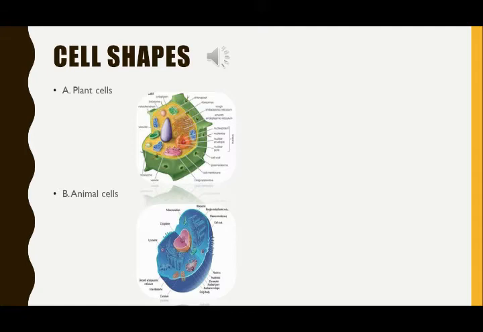So the cells present in plants and animals are of different shapes. For example, in plants, stomata are present. In stomata we have guard cells, which are bean shaped. Xylem vessels present in the vascular bundles of roots and stems are cylindrical cells. In animals, we have nerve cells, which are long and branched at their ends. Then we have muscle cells, which are spindle shaped, etc.